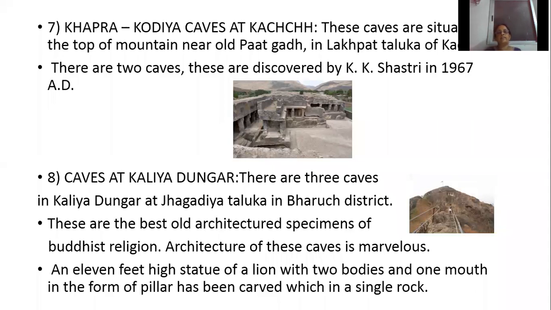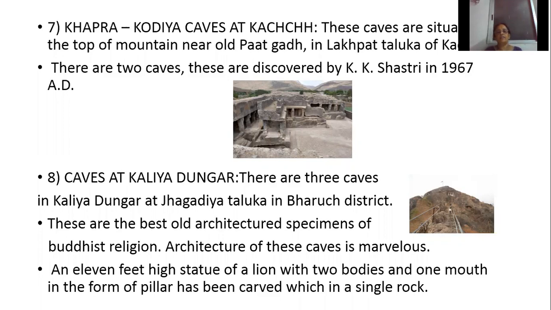Then the 8th one is the caves at Kalia Dungar. There are 3 caves in Kalia Dungar at Jagadia Taluka in Bharuch district. And they are the best and oldest architectural specimens of the Buddhist religion. The architecture of this cave is marvelous. And an 11 feet high statue of a lion with 2 bodies and 1 mouth, in the form of a pillar, has been found carved from a single rock.